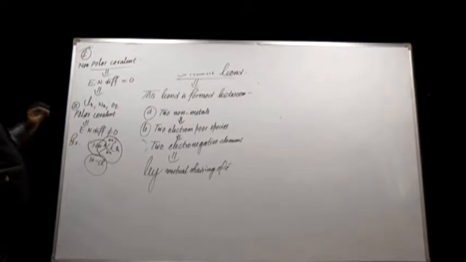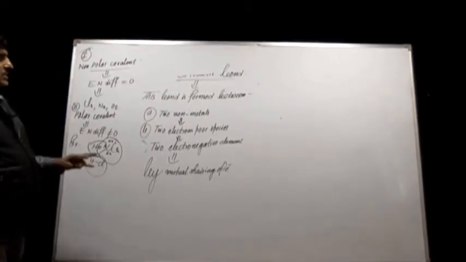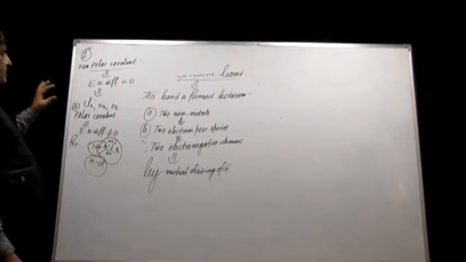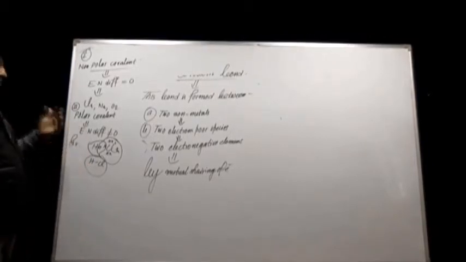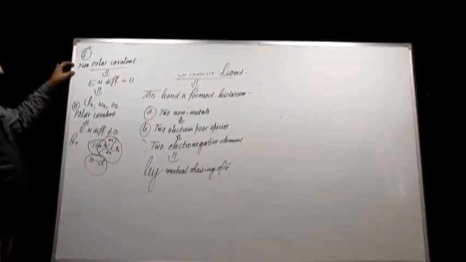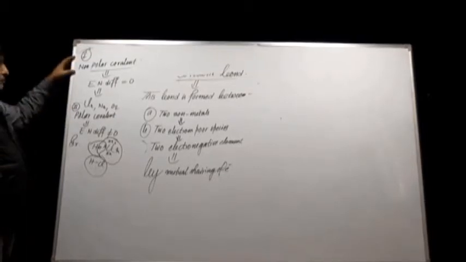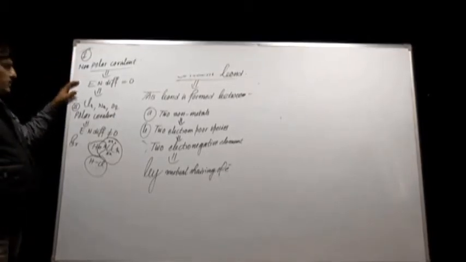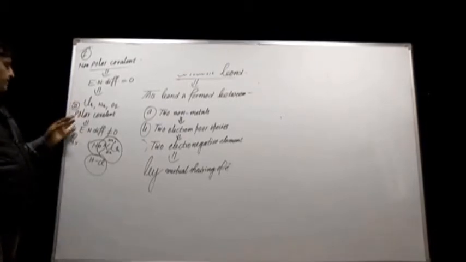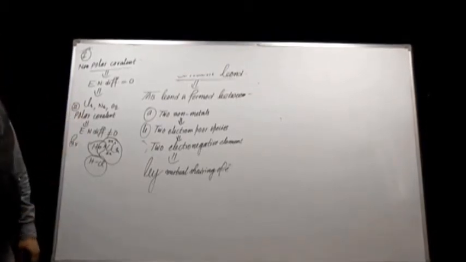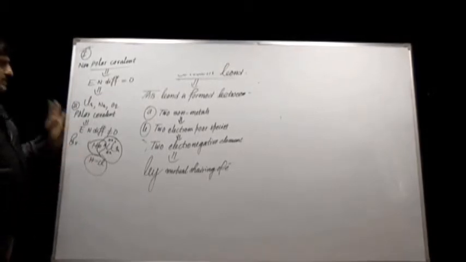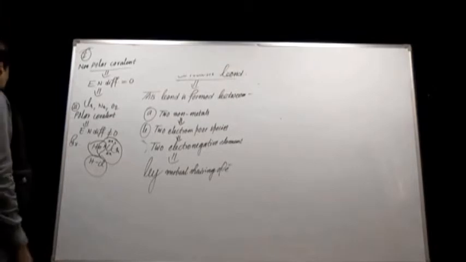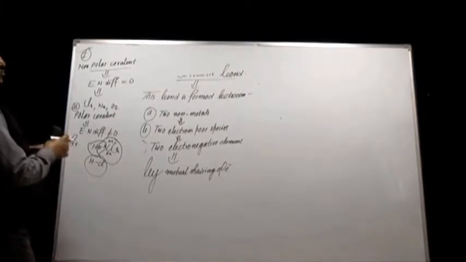As far as this bond is concerned, it has three types: single, double, triple covalent. Chlorine molecule single covalent bond, oxygen molecule double covalent bond, nitrogen molecule triple covalent bond. But apart from these types, the bond may be either non-polar or polar. For non-polar, electronegativity difference must be 0, example Cl2, N2, O2, etc. And for polar covalent, electronegativity difference should be not equal to 0, example HCl. The third bond, which is called the coordinate bond, is a special type of covalent bond.